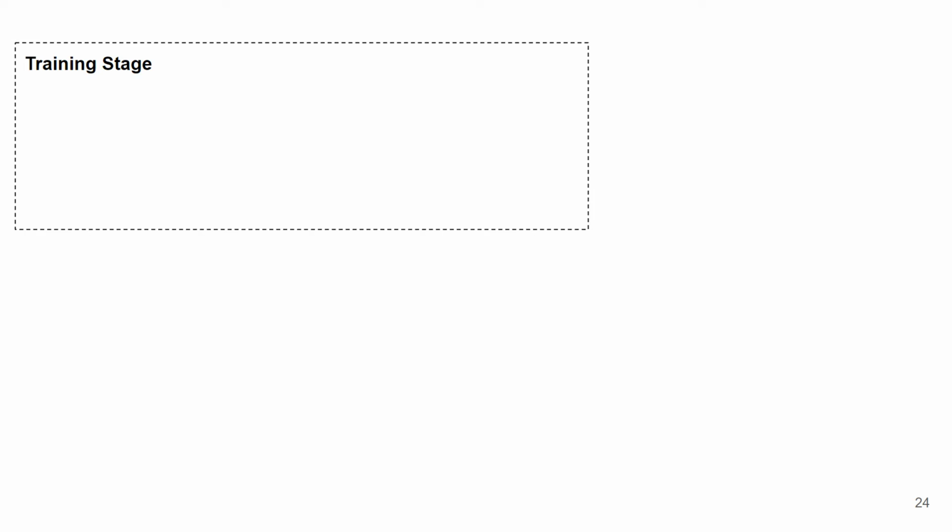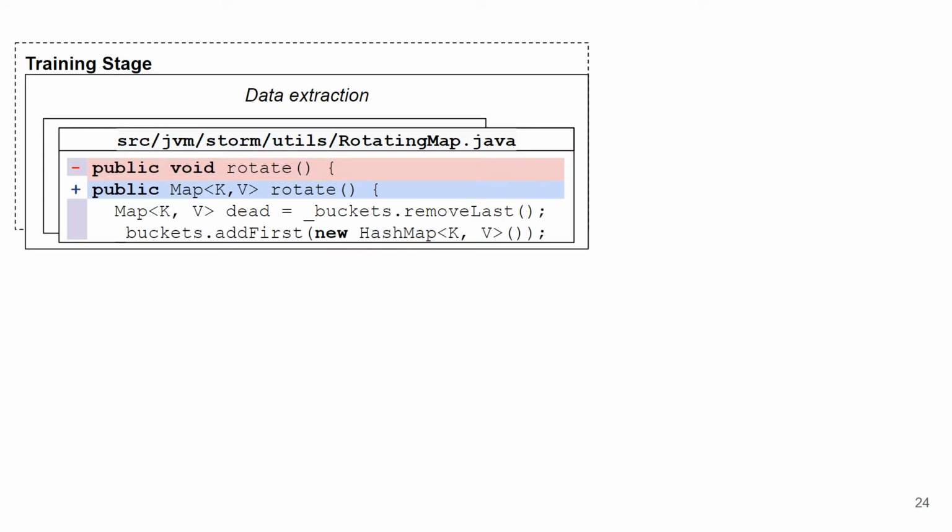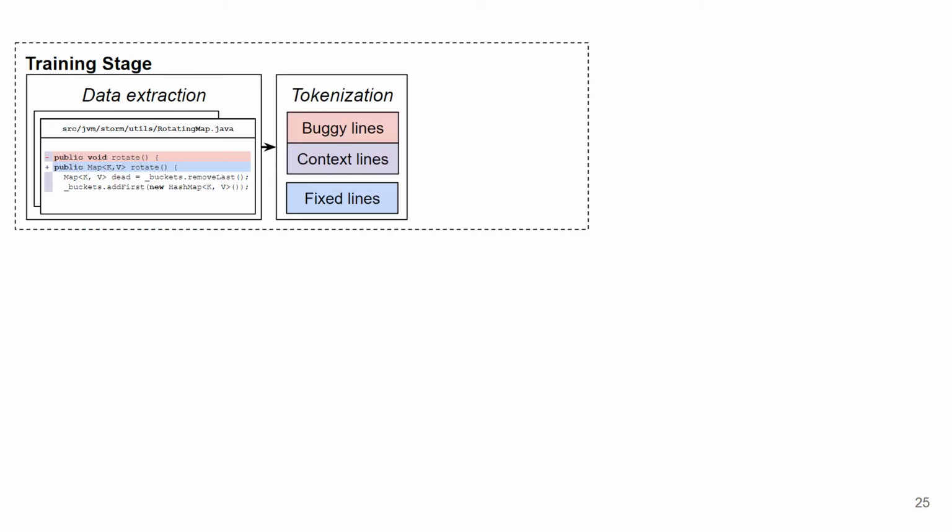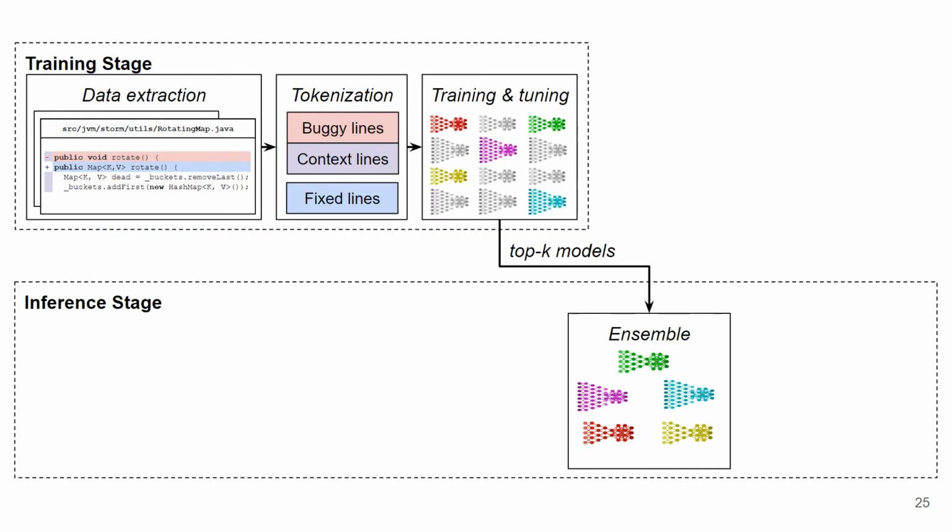I will now present the overview of our approach. First, in the training stage, we extract data from commits from open source projects in the following format. We have a buggy line in red, a fixed line in blue, and a context line with a purple block on the left. Then we tokenize these lines and tune many different models with different complexity for one epoch. Then we select the top K models that will be further trained until convergence.